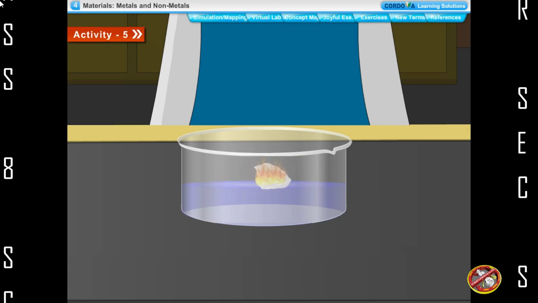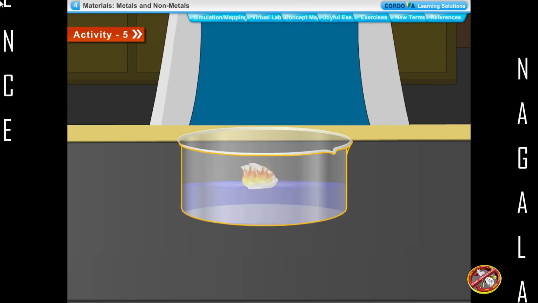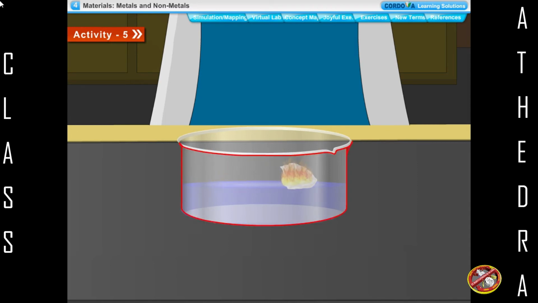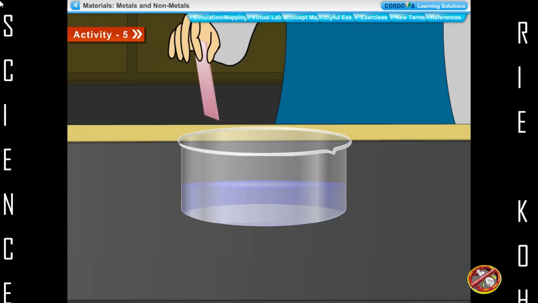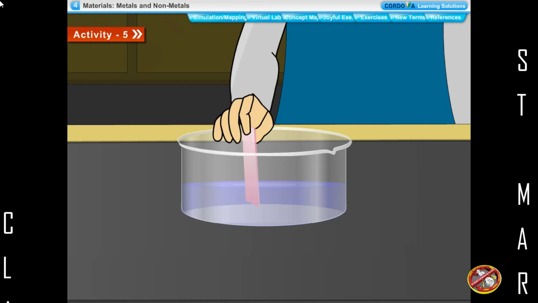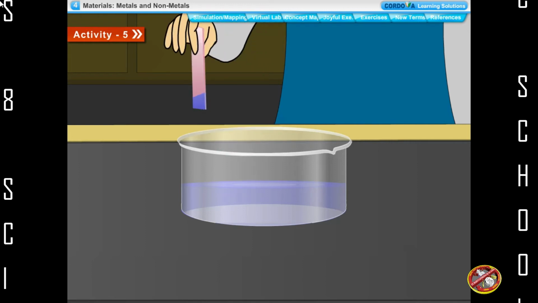The solution becomes hot. This is because the heat evolved in the reaction melts the sodium metal and the hydrogen gas produced catches fire. After this reaction, if this solution is tested with blue and red litmus paper, the red litmus paper turns blue. This shows that the solution is basic in nature.